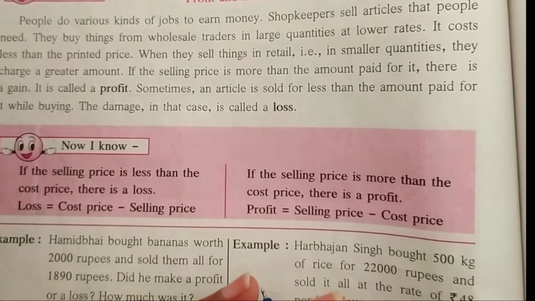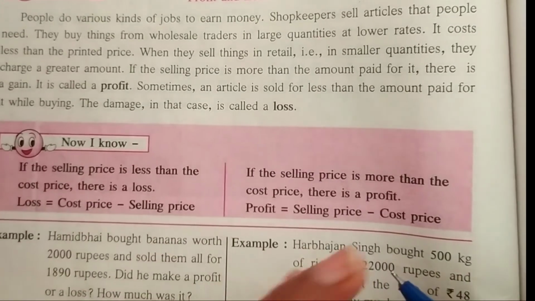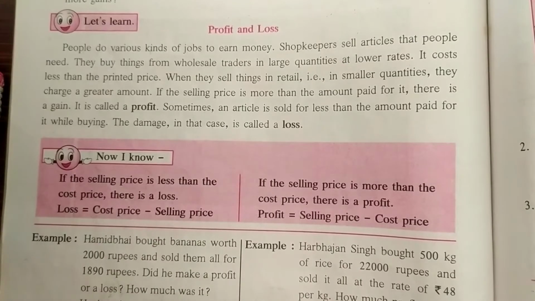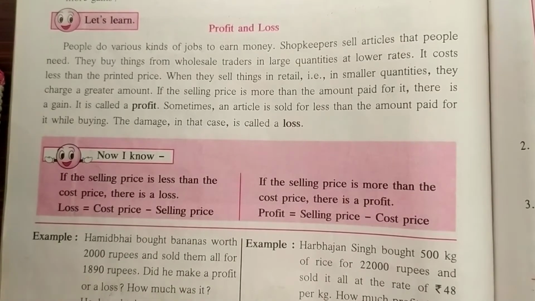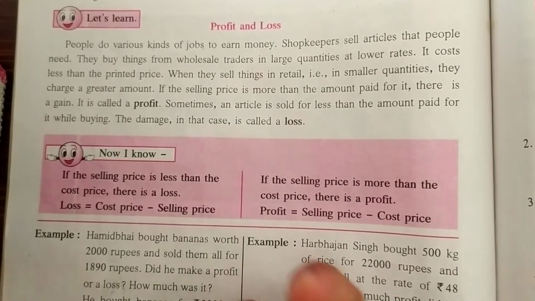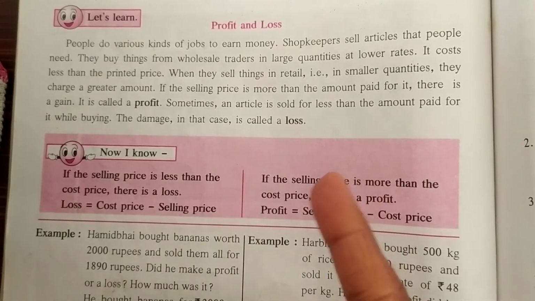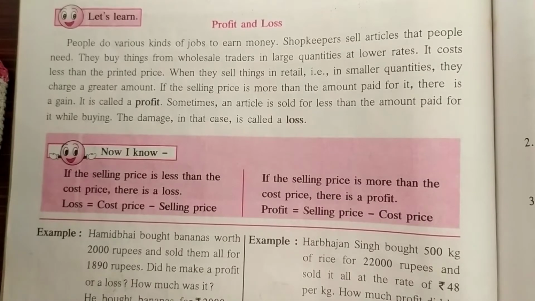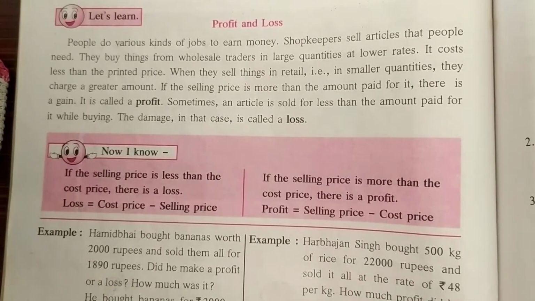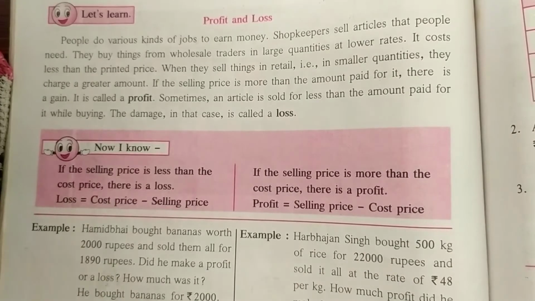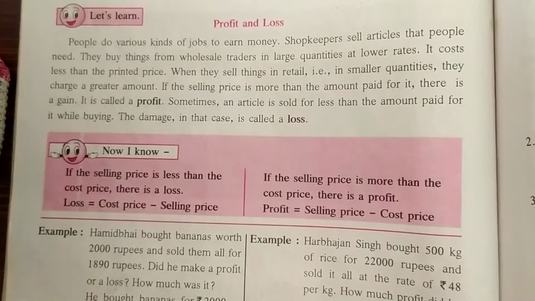When we need or want to buy any article or product, we go to the shop and buy it. That shopkeeper buys that product from wholesale traders in large quantities at low rates, because it costs less than the printed price.